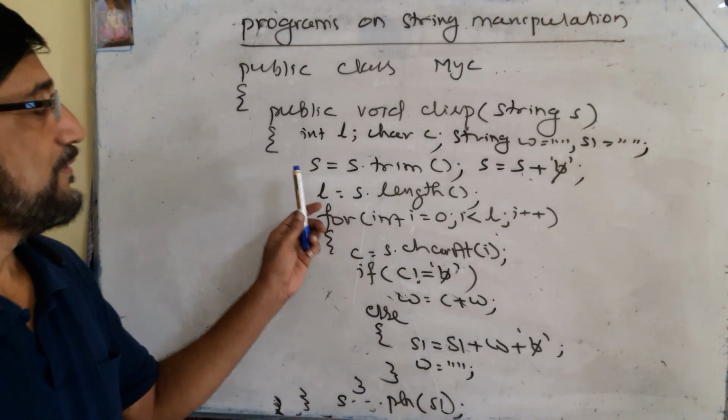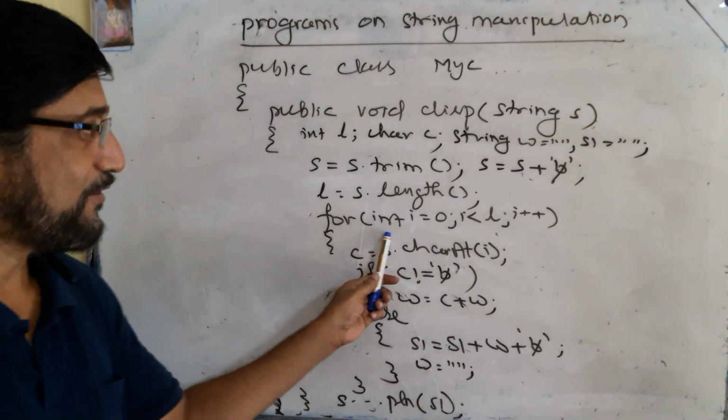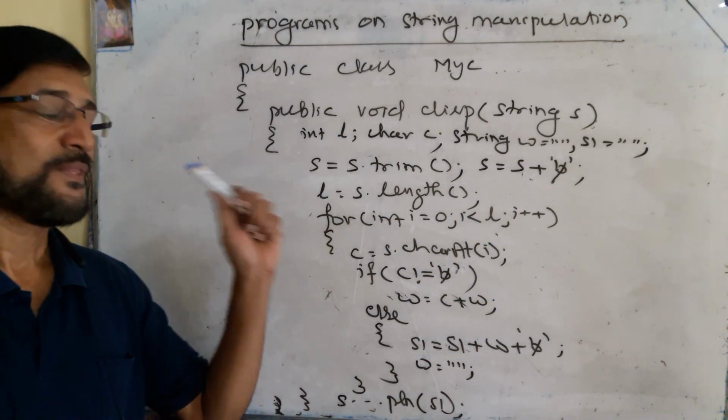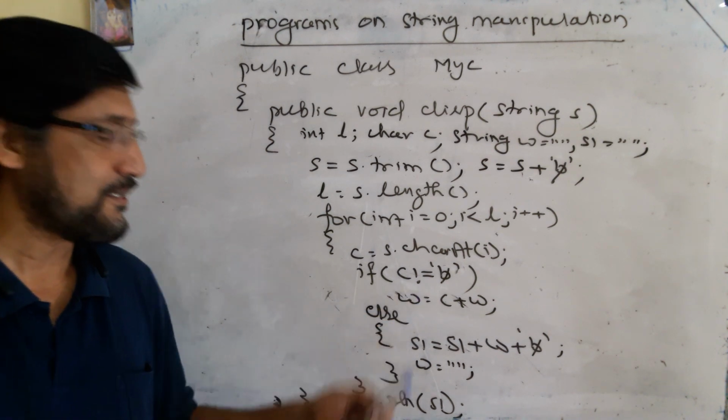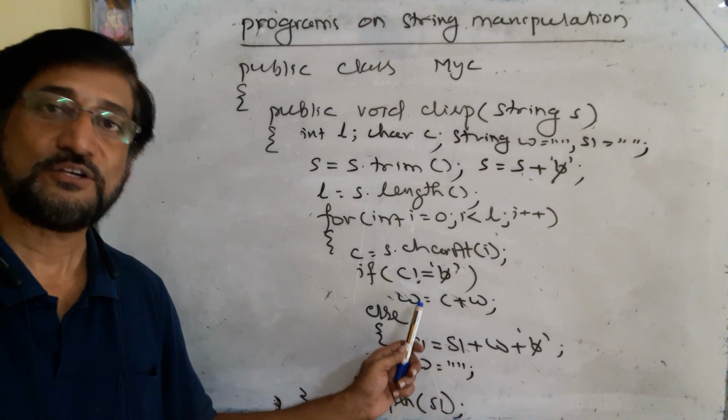So in this way, declare the variables, remove the space characters, add a space character at the end, find the length, take the for loop to select one character after another, and check whether the selected character is a space or not. If it is not a space, then you concatenate it to the variable W back to back.